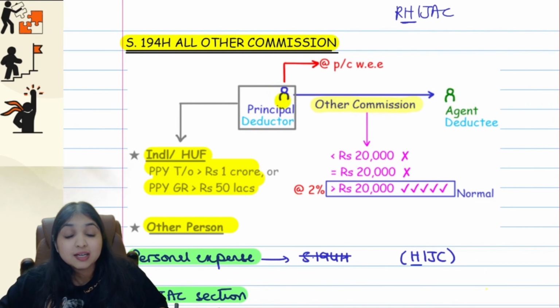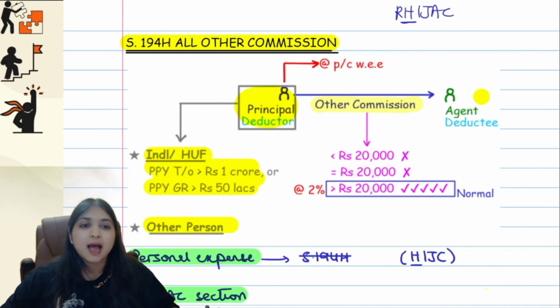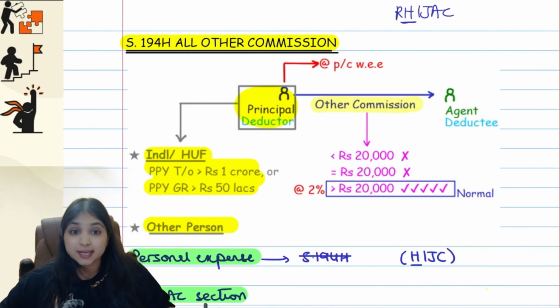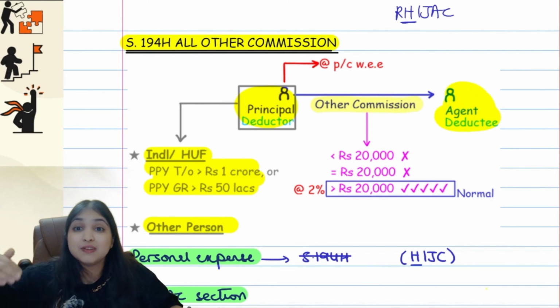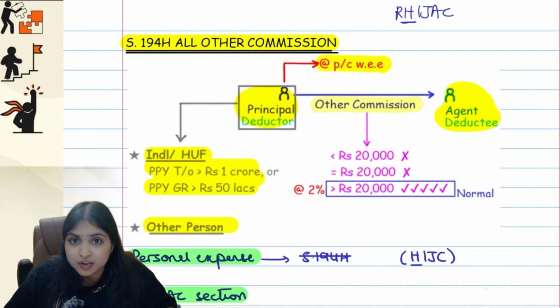For the agent, the principal will be the source of income. So at source, the principal will deduct tax. So the principal will become the deductor of tax, and the person earning the commission income, the agent, will become the deductee of tax. Same like all the sections, even over here, we will deduct tax at the time of payment or credit, whichever is earlier.